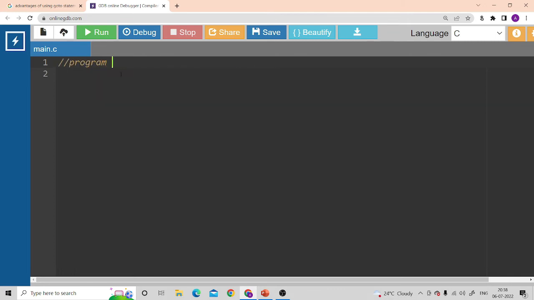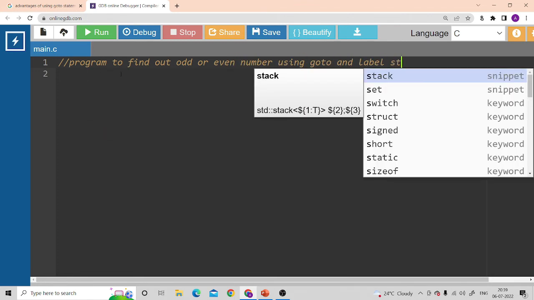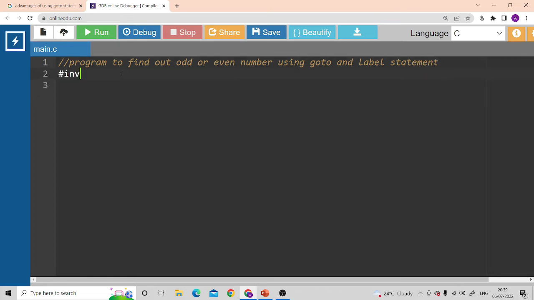The program is to find out odd or even number using goto and label statement. So #include <stdio.h>. This is a header file. Everybody knows why we use this header file.